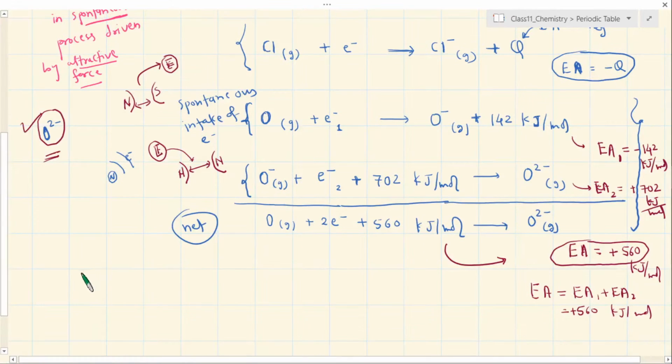Okay, let me say this: non-metals are regarded as electronegative.